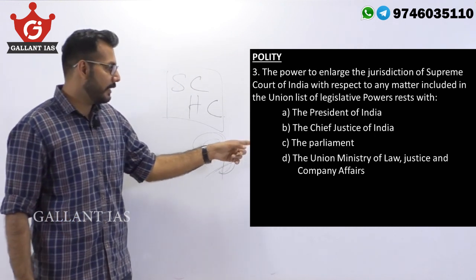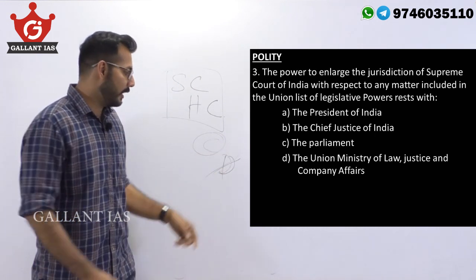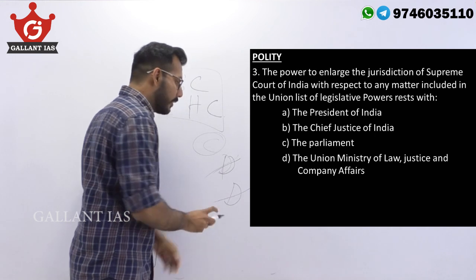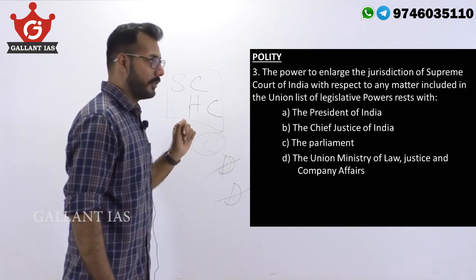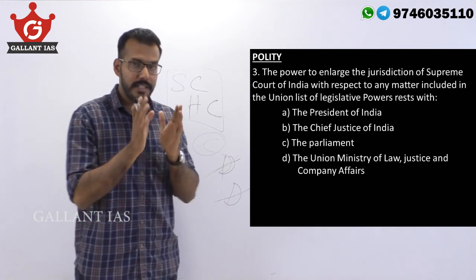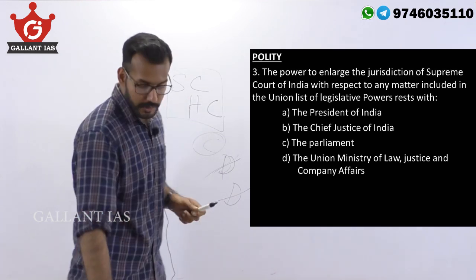Here, the option D is therefore absurd, and even if you don't know the answer, you can safely eliminate this option. So be careful and be on the lookout for these kind of absurd options, which you can safely eliminate.